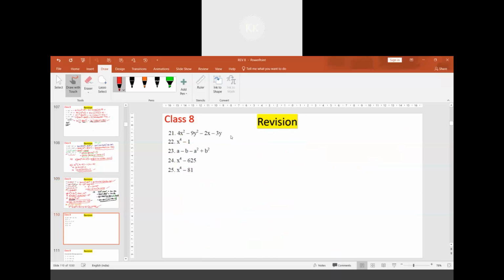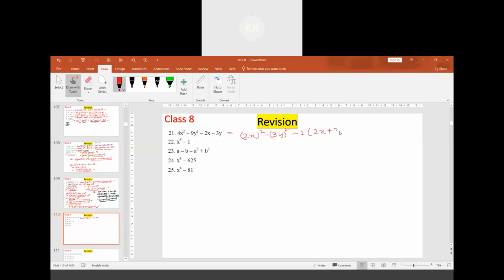Do we have an identity? You cannot say that a square minus b square. We can rearrange it. 2x whole square can be written here and 3y whole square can be written for this. Then I can take minus 1 as common.